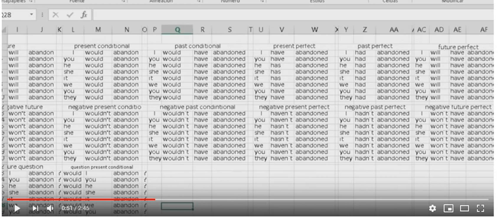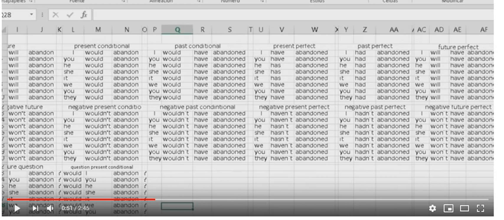A negative future perfect. I won't have abandoned, you won't have abandoned, he won't have abandoned, she won't have abandoned, it won't have abandoned, we won't have abandoned, you won't have abandoned, they won't have abandoned.